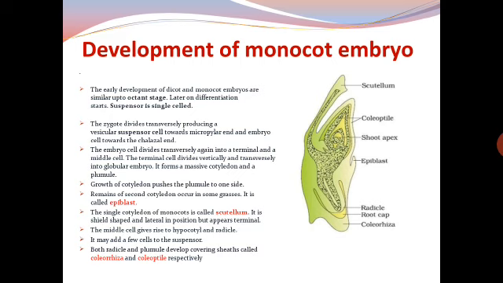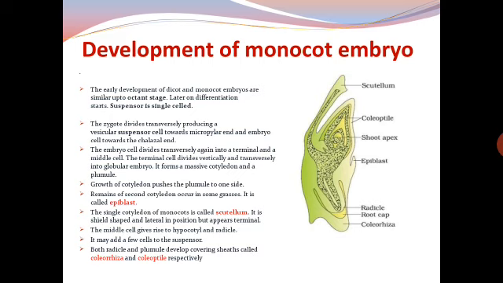It is called epiblast. The single cotyledon of monocot is called scutellum. It is shield shaped and lateral in position but appears terminal.